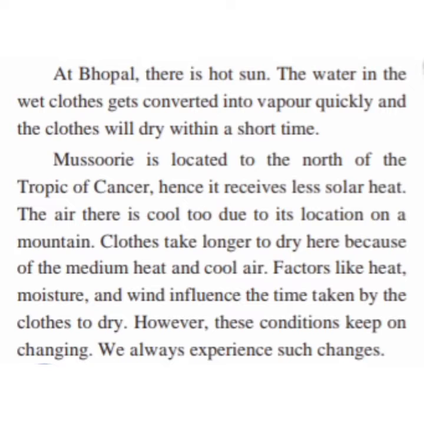It comes under a little bit dark area, and that is why the sun cannot reach there, and that is why it gets very little sunlight. Solar heat means sunlight. The air there is cool due to its location on a mountain, and the air there is very cool because it gets very little sunlight, and that is why the climate there is very cool due to its location on a mountain.